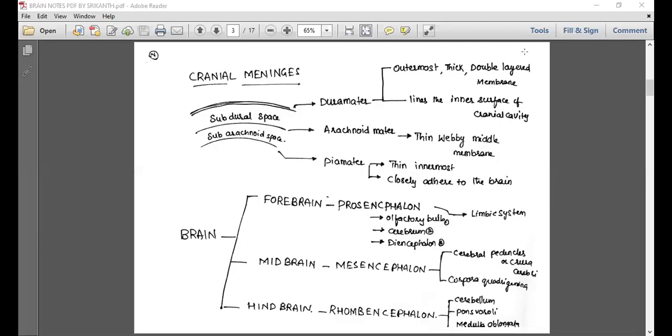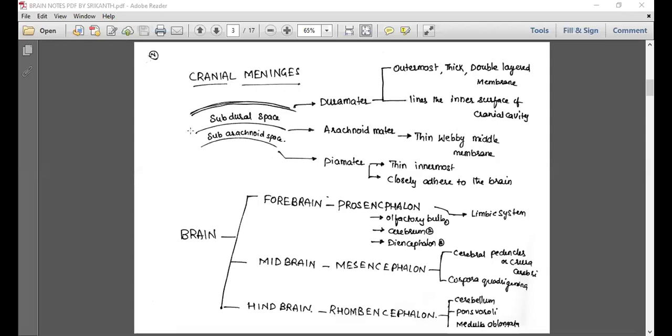The layers which surround the brain are called cranial meninges. The outermost layer of the brain is the dura mater. It is thick and double layered, and it makes the inner lining of the skull.